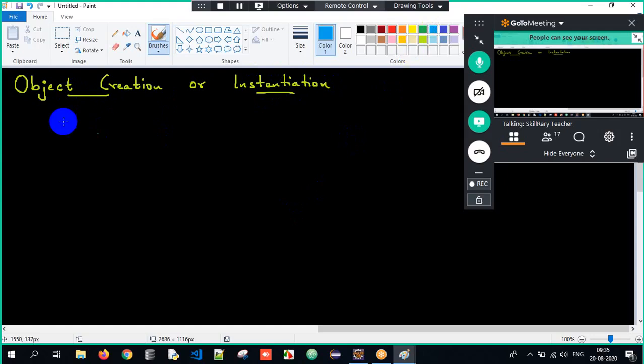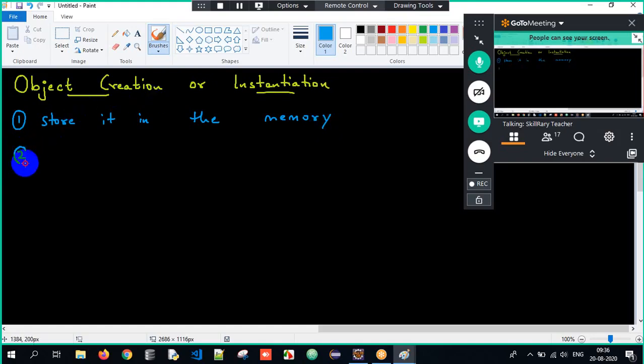Now when I have non-static properties, non-static variables, methods or attributes, if I want to store them in the memory, we have to always create an object. Understood the first point? Whenever I have non-static properties in my class, if I have to explicitly allocate some memory, I have to always create an object. Clear?